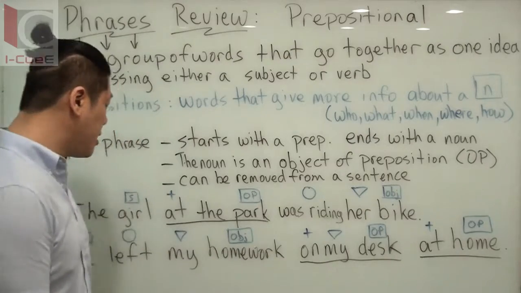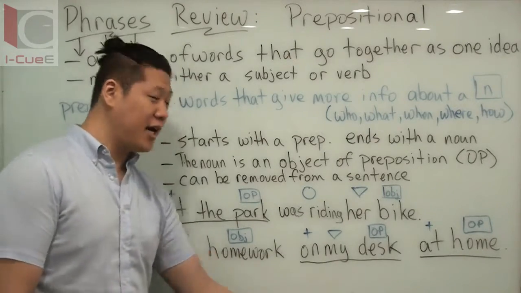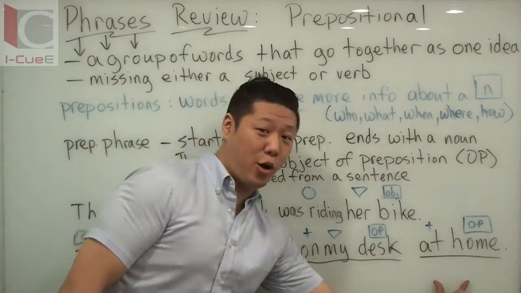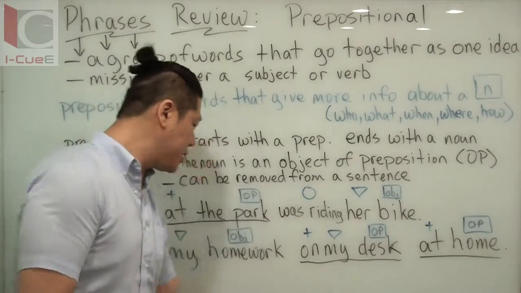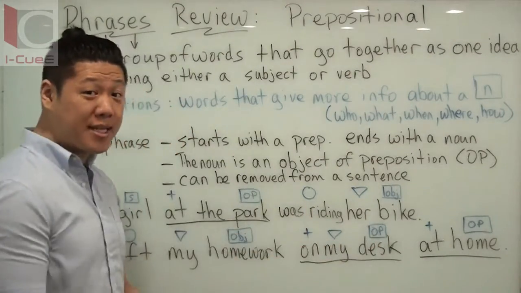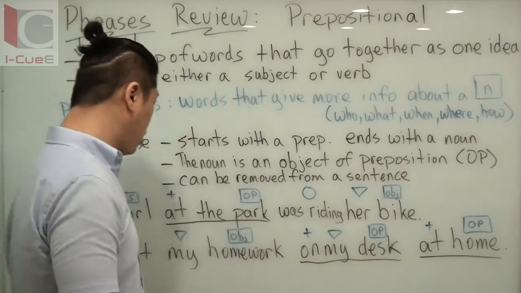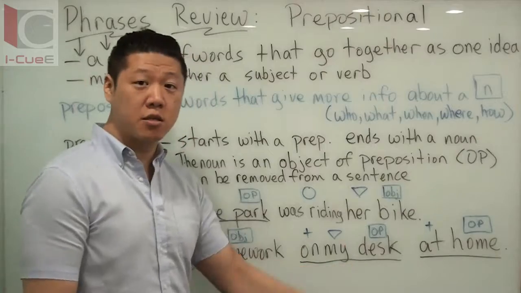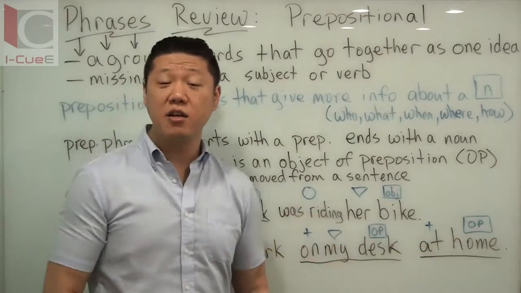And what is this talking about? I left my homework where? On my desk. Where? At home. At home is still talking about your homework. On my desk is still talking about homework. I can take one or both out. My sentence could be, I left my homework at home. Or, I left my homework on my desk. Or you can just say, I left my homework. I don't need these. It's still a complete thought.